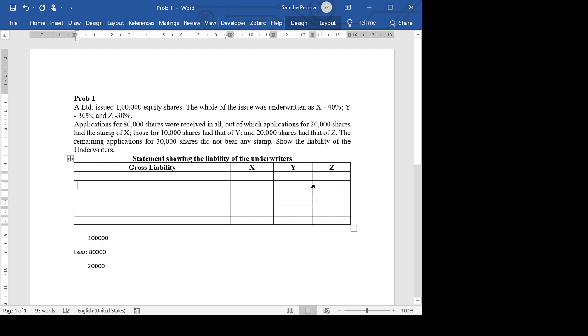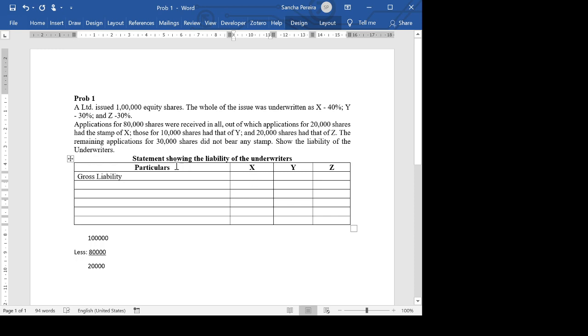Okay. So first we start with, sorry, this is not gross liability, this is particulars. Particulars. Okay. We start with gross liability. Now gross liability is the total amount that each underwriter had to take up in case the public did not subscribe at all.